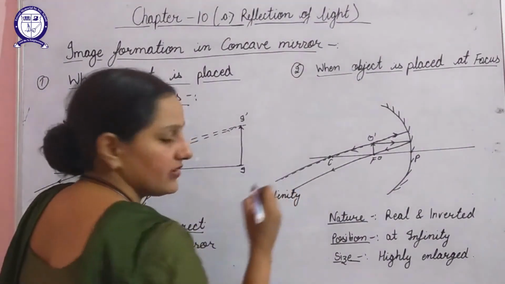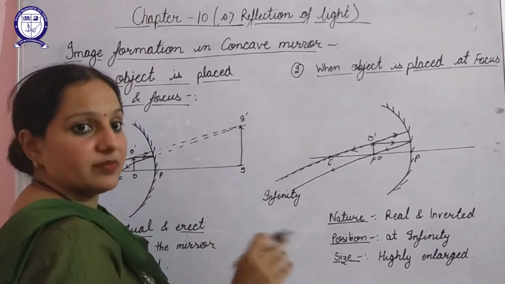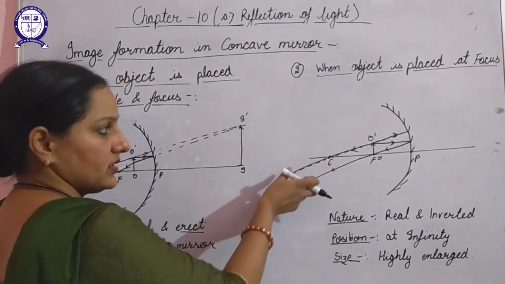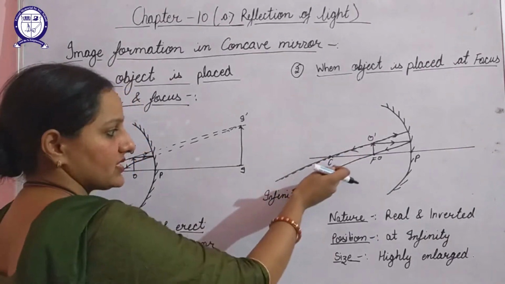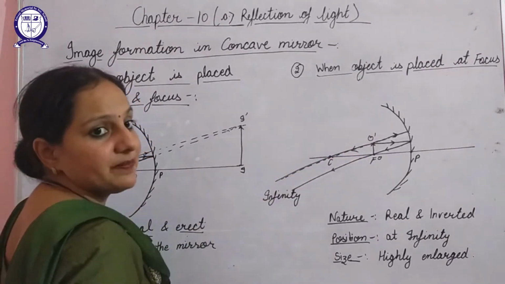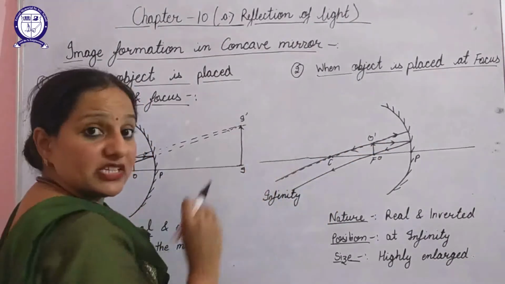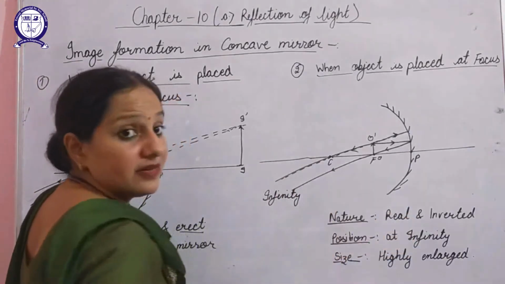If the incident rays are parallel, so they will indicate that object is placed at infinity. But if the reflected rays are parallel, so it will indicate that the image of object will be formed at infinity. So in this case, the position of image will be infinity. Second thing, at infinity, the rays will actually meet. So if the rays are actually meeting, so its nature will be real.